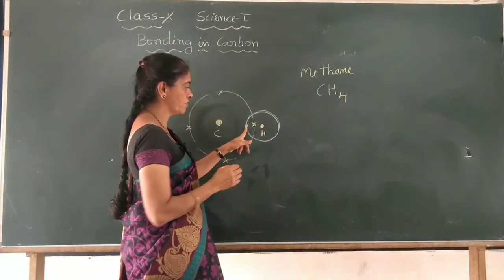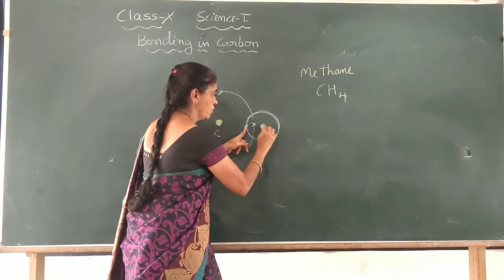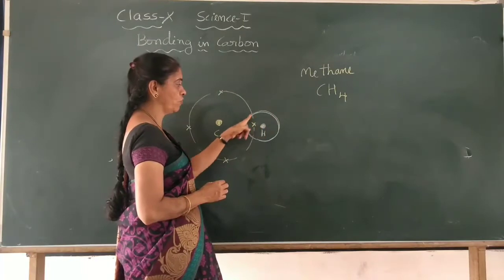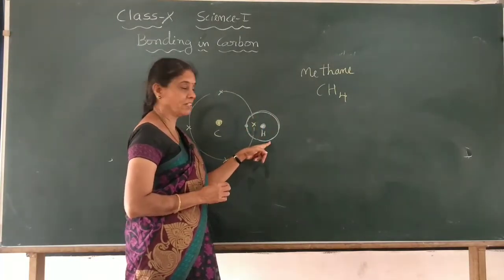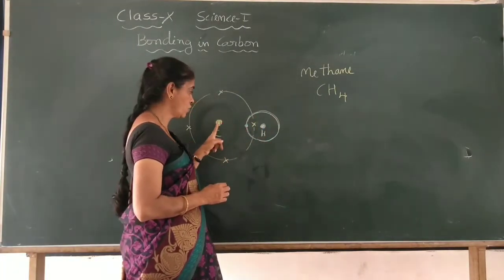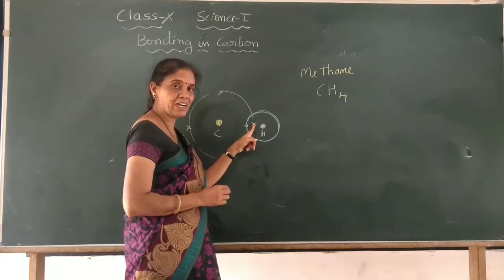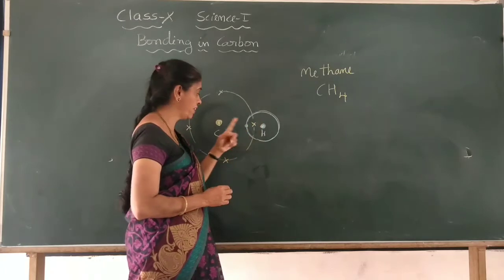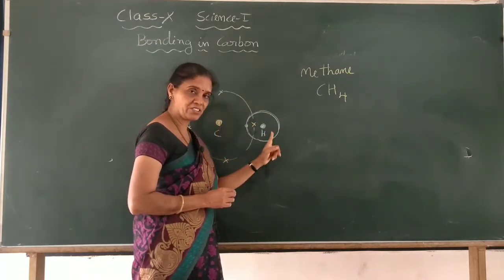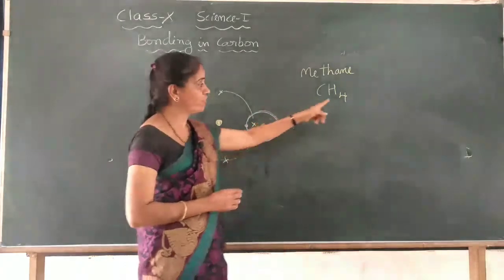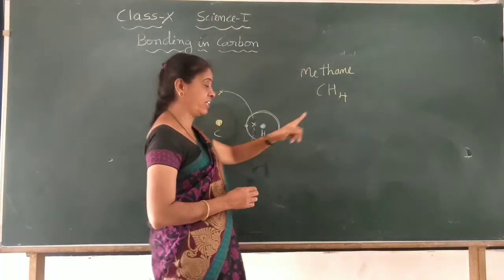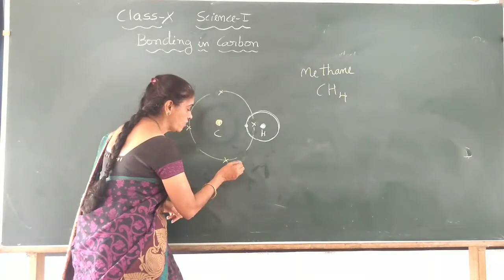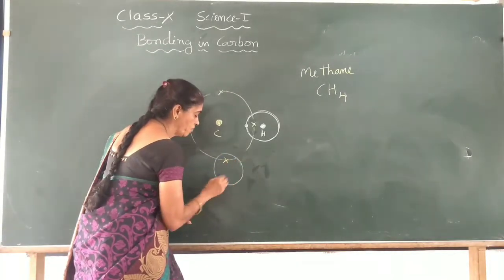This is the nucleus of hydrogen and this is its electron, so hydrogen has only one electron. And this one electron is contributed by the carbon atom. So a single covalent bond will be formed between this carbon atom and this hydrogen atom. But there are 4 hydrogen atoms, so one more valence electron of the carbon will be shared with another hydrogen atom.